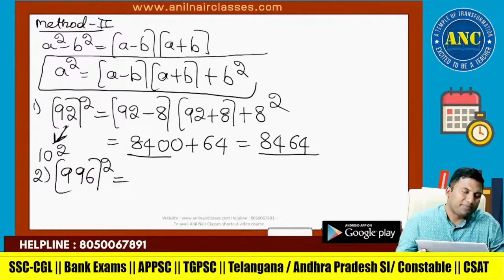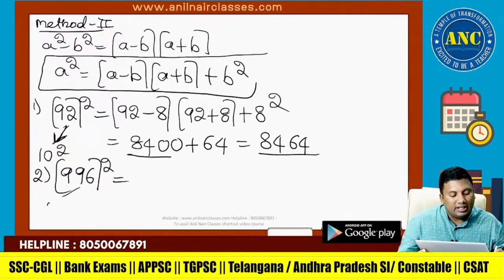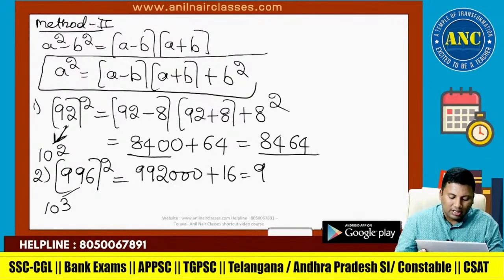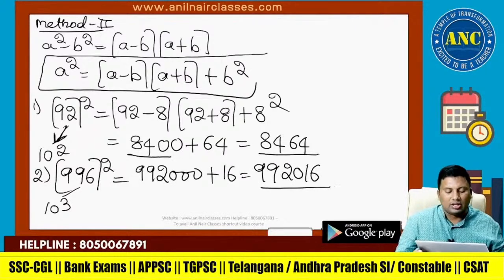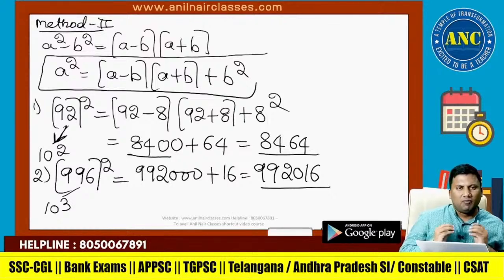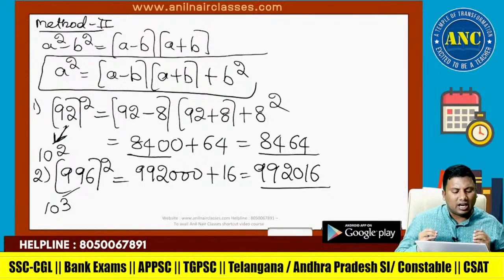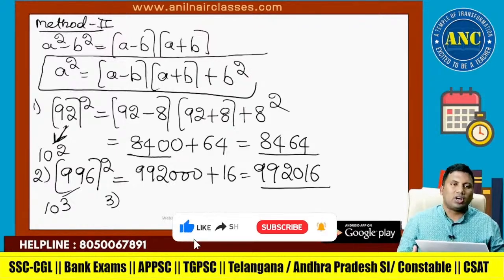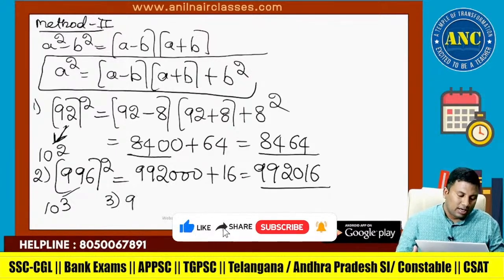996 square. 996 is nearer to 1000. 996 minus 4 is 992. 1000 is 3 zeros. Plus 4 square is 16. Answer is 992016. With a little bit of understanding of the concept, you can solve most of the questions orally.